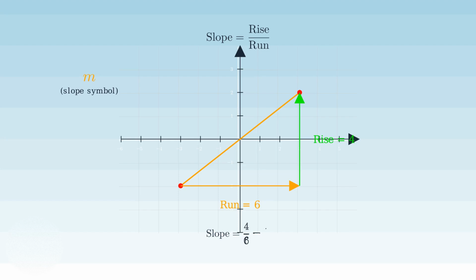So the slope of this line is rise over run, which equals 4 over 6, or simplified to 2 over 3. This means for every 3 units we move horizontally, the line rises 2 units vertically.